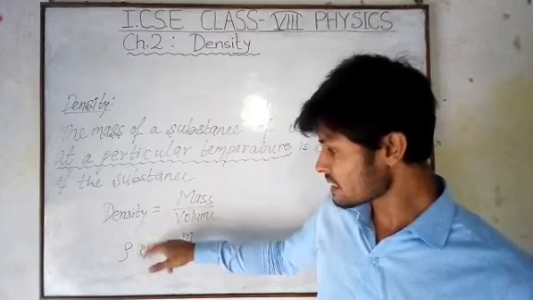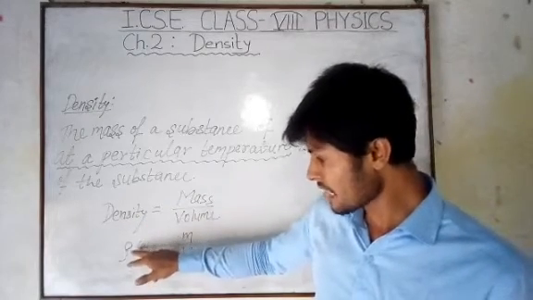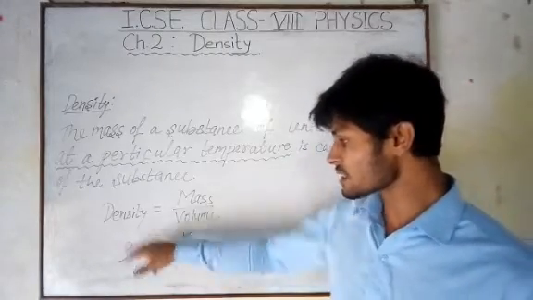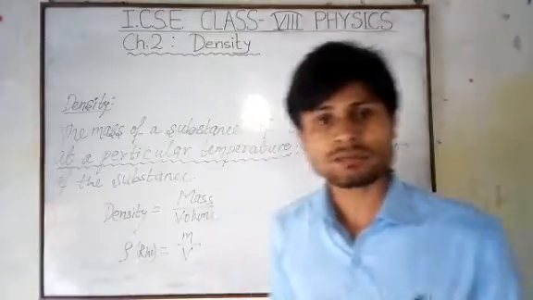This density has a symbol rho. This one is called rho, and rho equals m by v. By using this formula we can calculate the density of a substance.